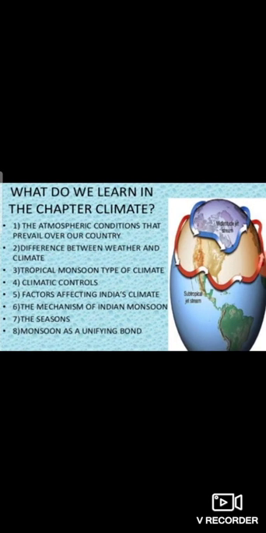Today we are going to continue with our geography chapter on climate. Students, in our previous lecture, we studied important terms related to the chapter, climate, weather and monsoon, and we discussed climatic controls. Now today I will explain to you the factors affecting India's climate, Coriolis force, jet streams, and western cyclonic disturbance. But first, I will again recall climate, weather, and monsoon.